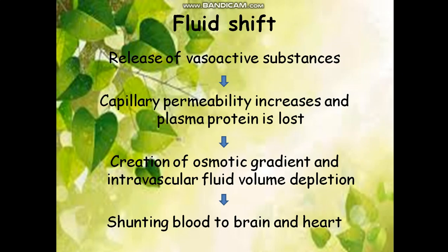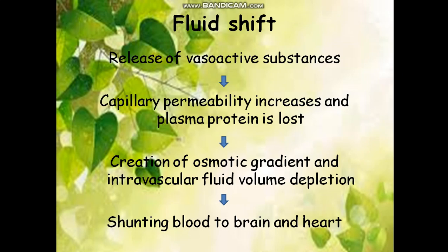So what happens here: vasoactive substances are released, capillary permeability increases and the plasma protein is lost, which creates an osmotic gradient and intravascular fluid volume depletion, which leads to shunting of blood to the brain and the heart. Creation of an osmotic gradient causes intravascular fluid volume to be reduced. We already noted that edema develops. So shunting of blood to the brain and heart happens in the fluid shift.